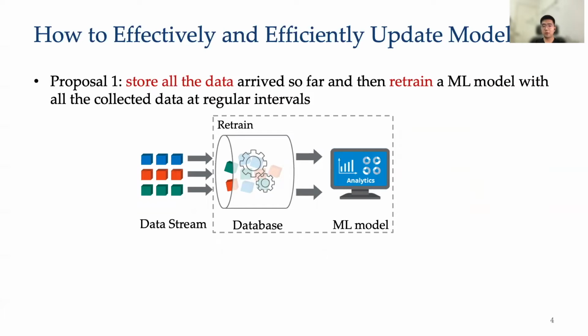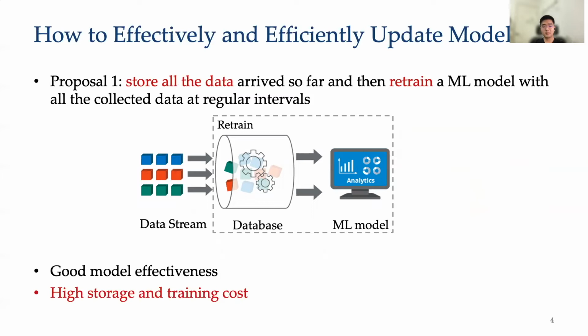A very straightforward approach is to store all the data derived so far, and then retrain a new machine learning model with all the collected data at regular intervals. In this way, we can probably achieve good model accuracy. But since data volume keeps on increasing, it's impractical and computationally expensive to maintain all the data for model training.